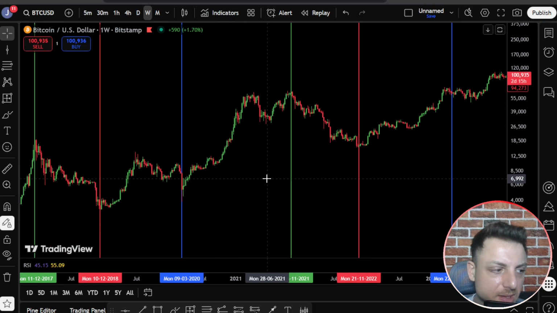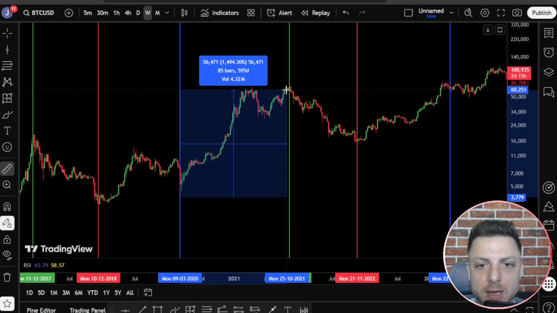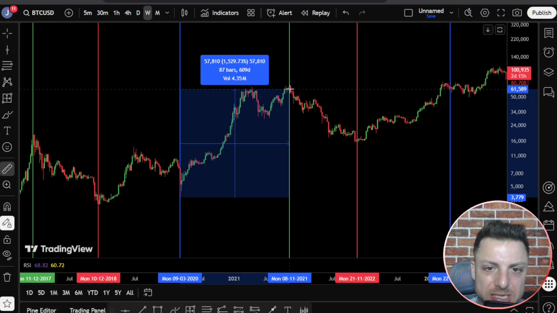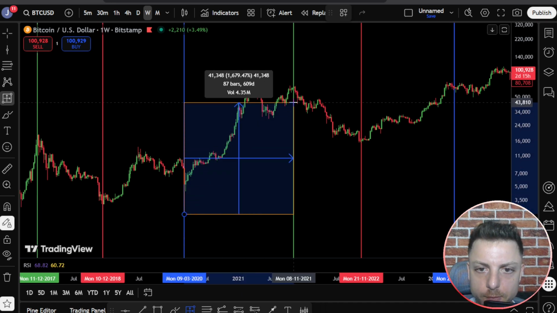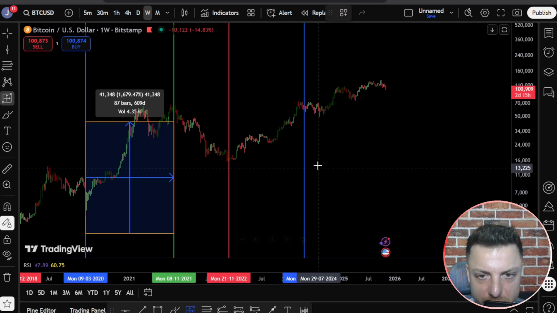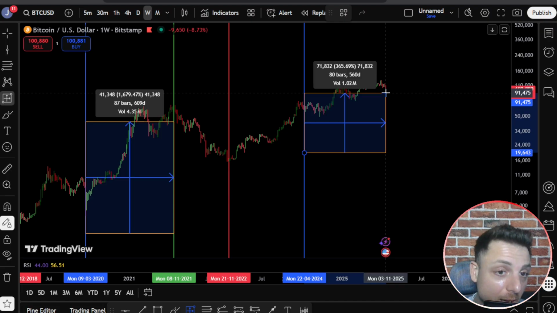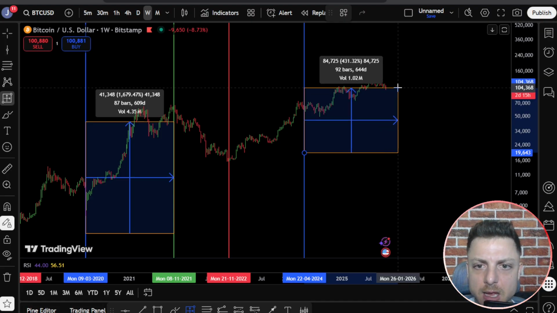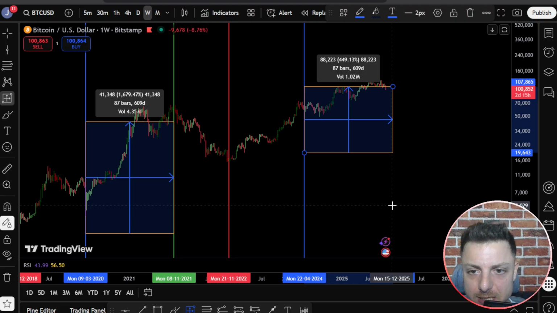First thing I want to do is begin and calculate from the halving. So when the halving happens, when does the top potentially come in? From here, we're seeing around 87 bars from once we get that halving event to the overall top. This was back in 2021. So let's do that same projection. Look at where the halving is. Let's go into the future now. We're currently at 80 bars. The last halving reached out to around 87 bars, which would put a high or a top in the market at around December of 2025.